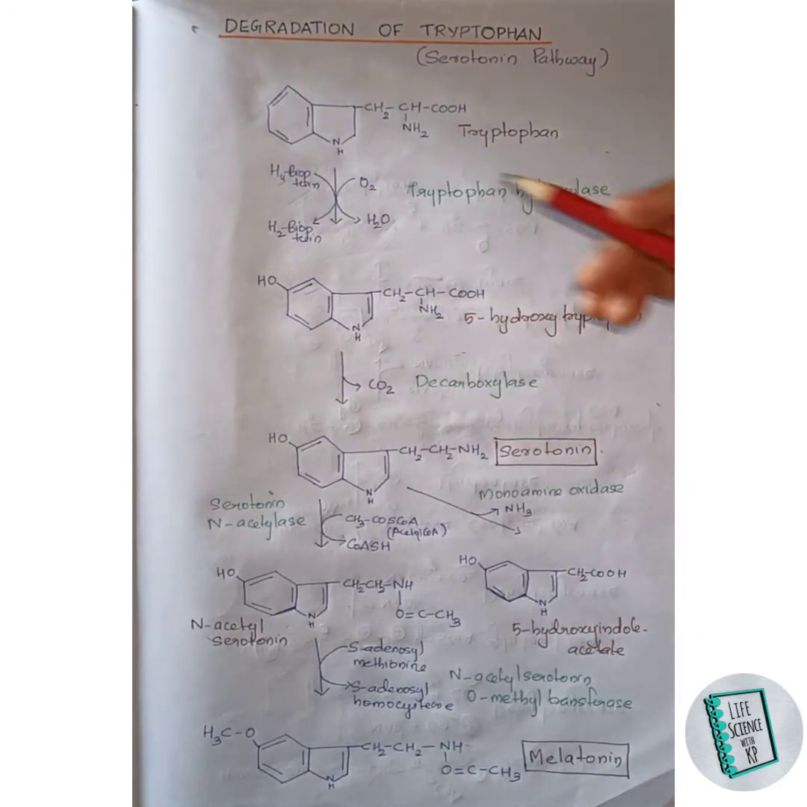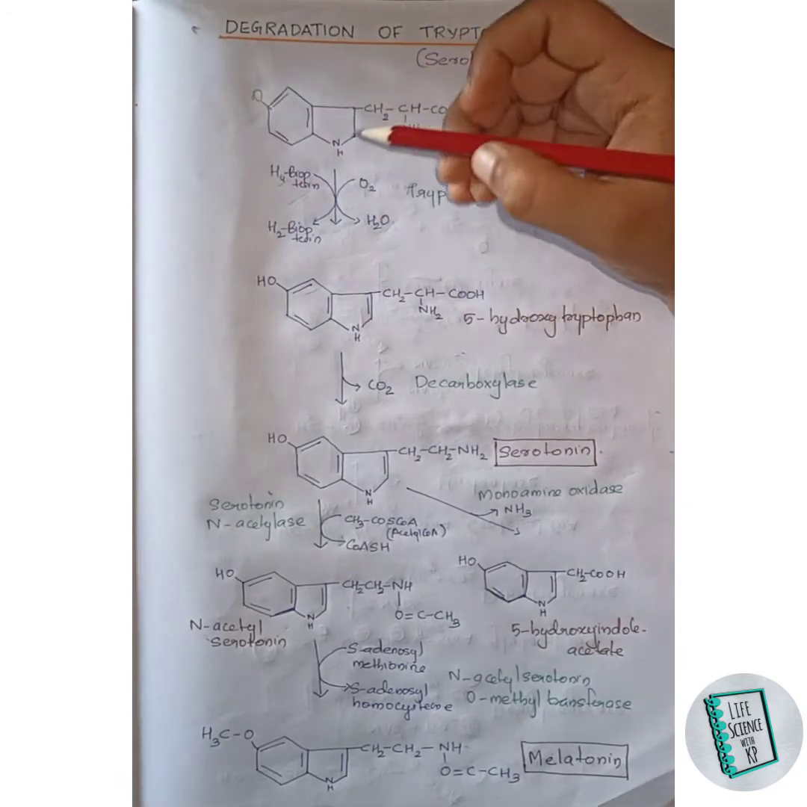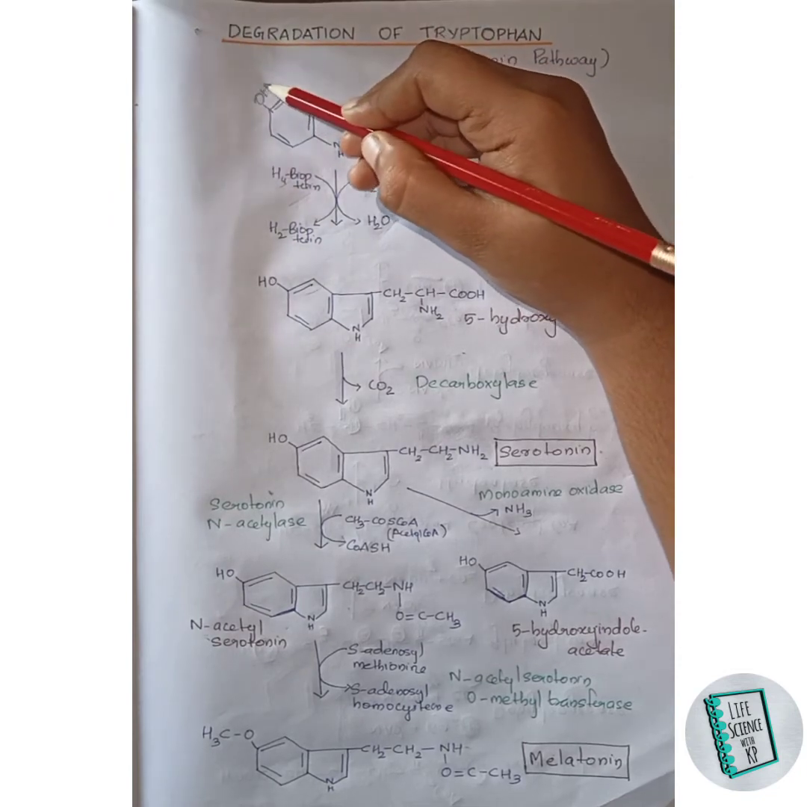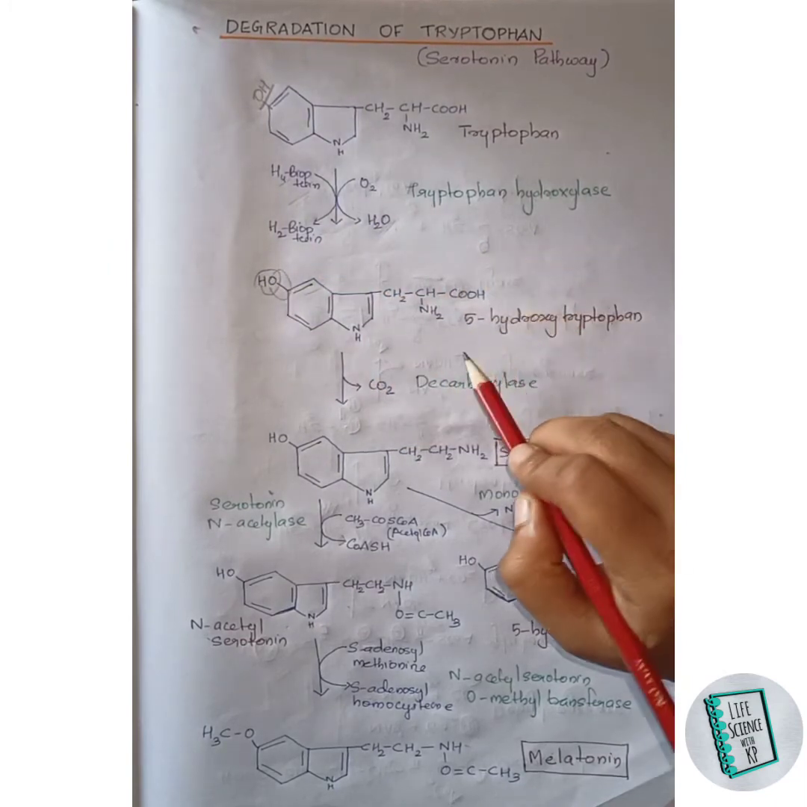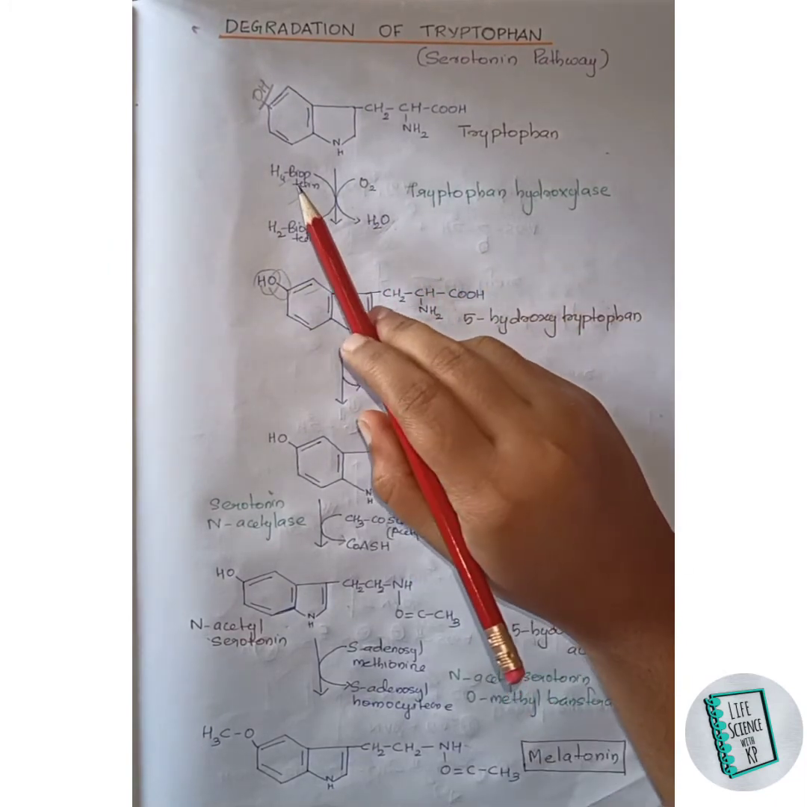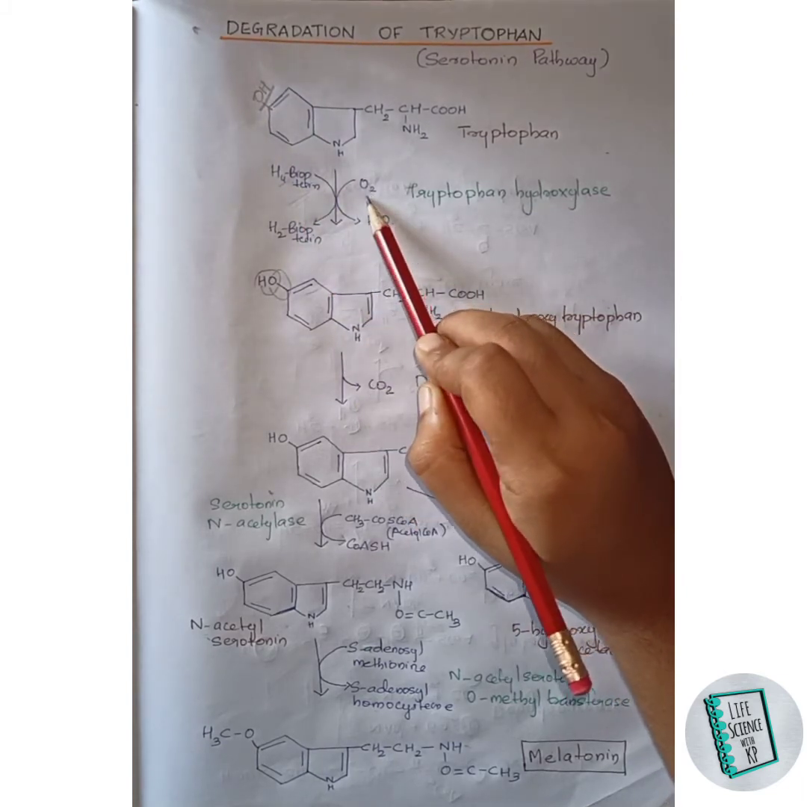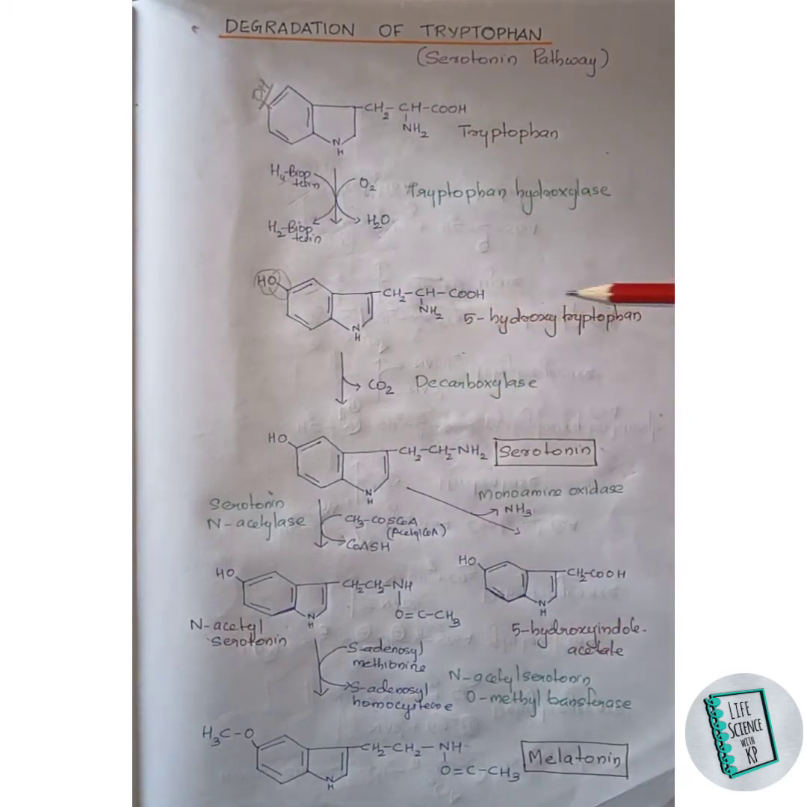What happens here is one of the oxygens of this oxygen molecule attaches with this carbon, and the hydrogen already present in this carbon attaches with this oxygen and forms an OH group there. Thus this bond is formed, and the two hydrogens donated by tetrahydrobiopterin along with the remaining oxygen of this oxygen molecule are released as a water molecule. Thus 5-hydroxytryptophan is formed. This 5-hydroxytryptophan then, in the presence of decarboxylase enzyme, forms serotonin.